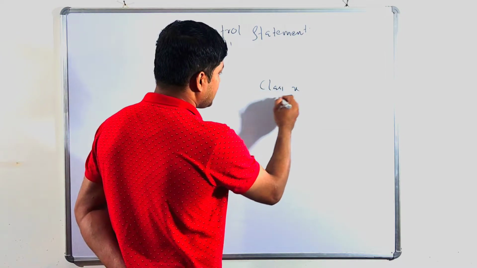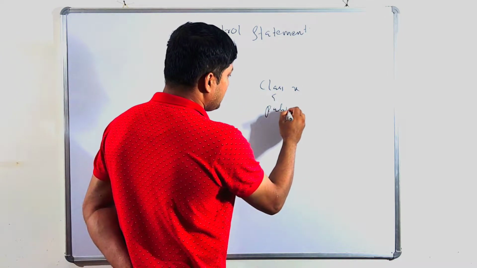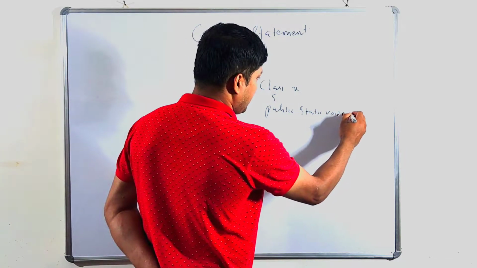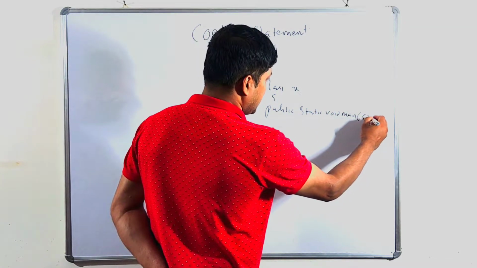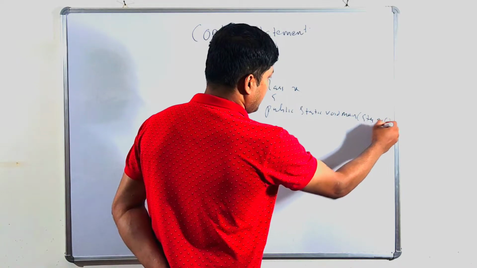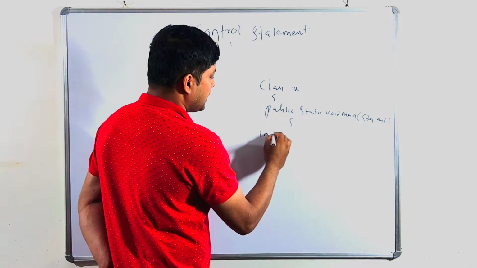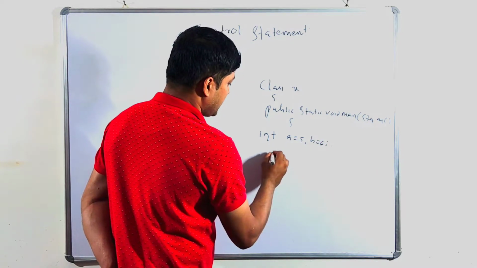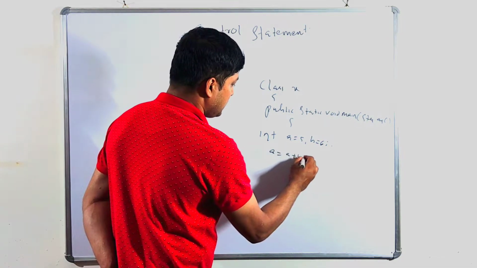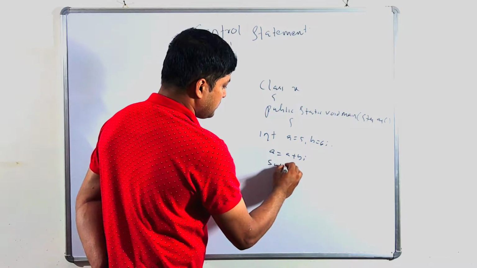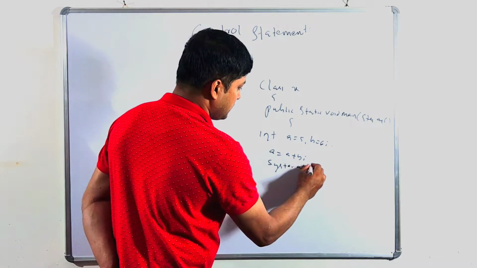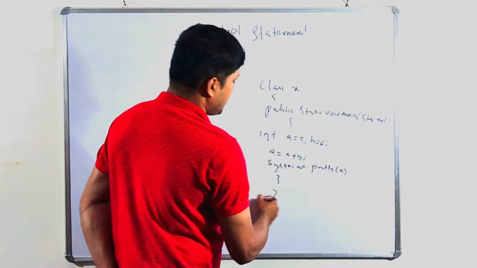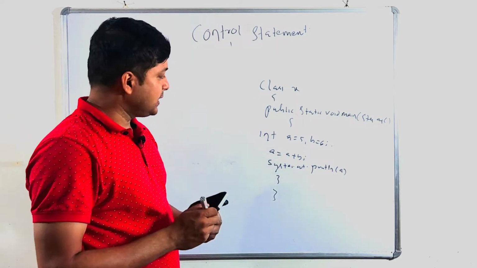So class X, public static void main, String args. In this program, suppose I am writing addition of two numbers: a equal 5, b equal 6, a equal a plus b, System.out.println(a). So this way we can write a program in Java.